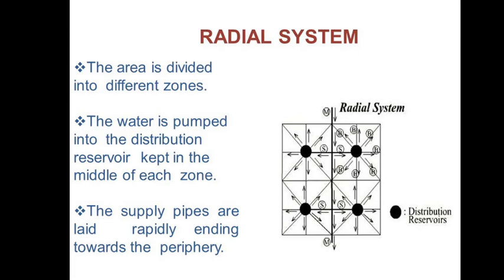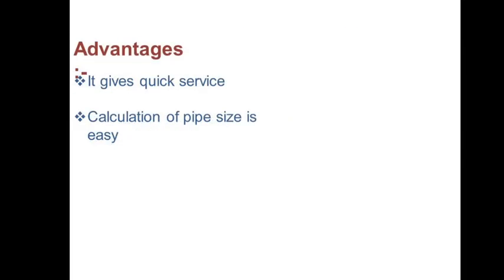So what are the advantages of the radial system? Some of the advantages are that it makes a fixed supply of water to each house in all zones, the calculation of the size of the pipe is easy, and the development of zones helps to have enough and regular water supply to each zone. So these are the different advantages of the radial system of water distribution.